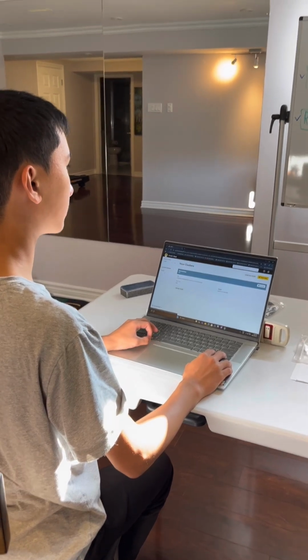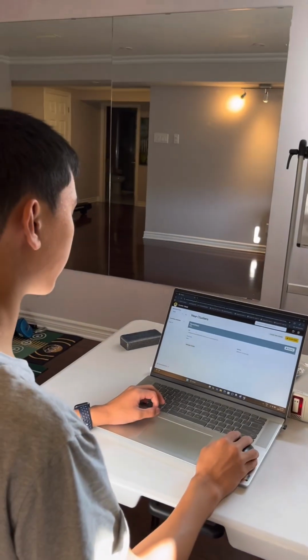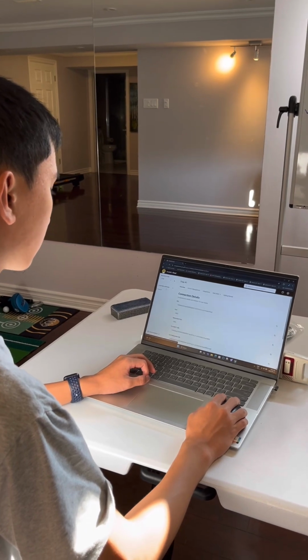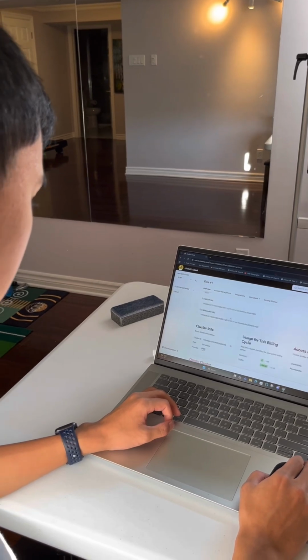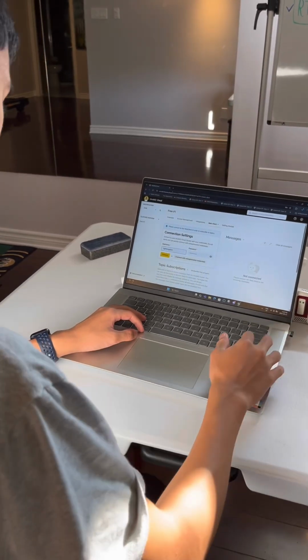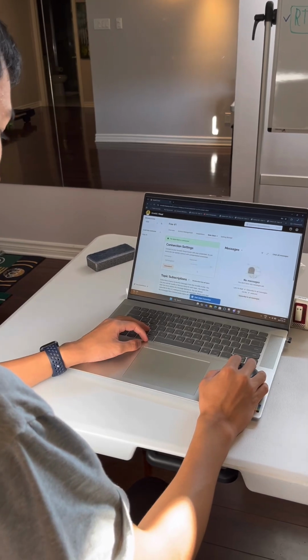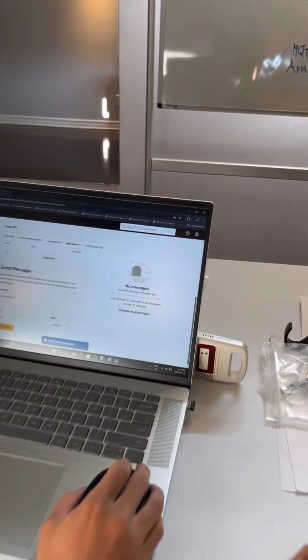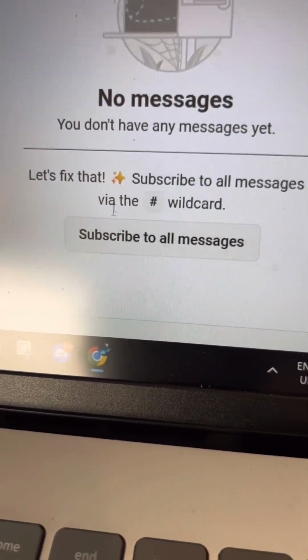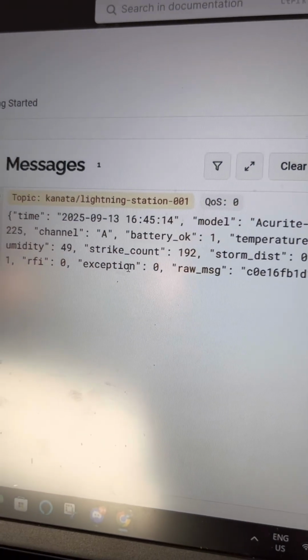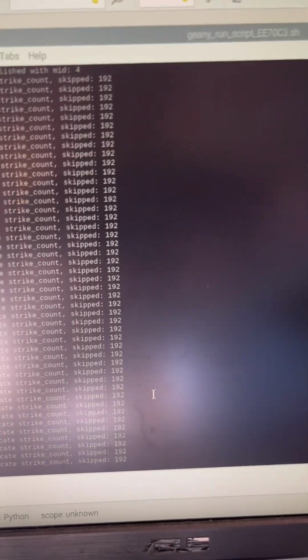So let's go to the MQTT broker, see if it actually shows or not. As you can see, I don't see any message. Now there is a message. And it says 192. And this side, it also says 192. So this means that we prove these two work well.